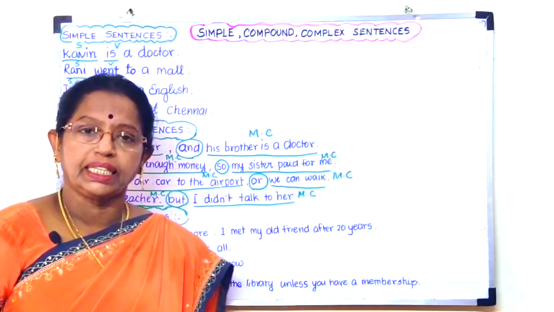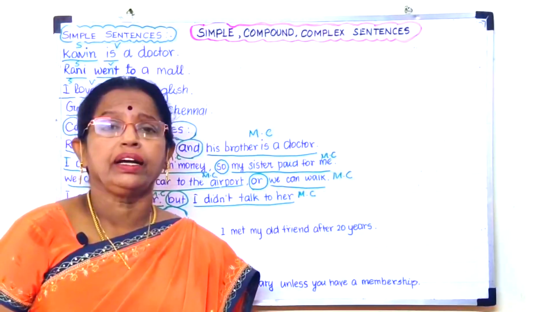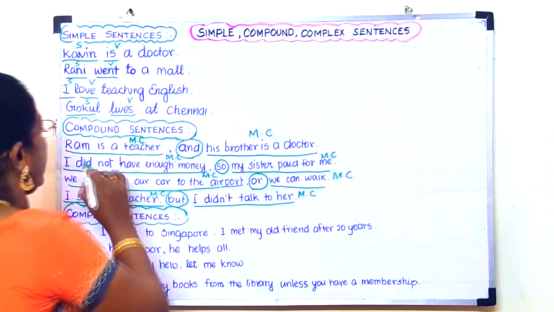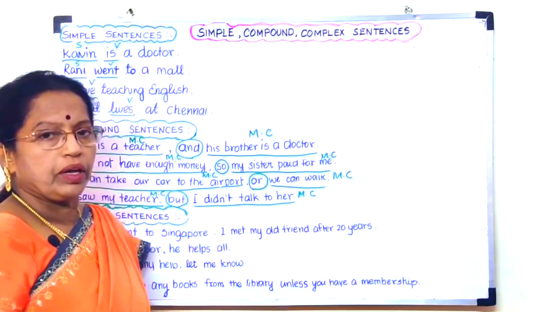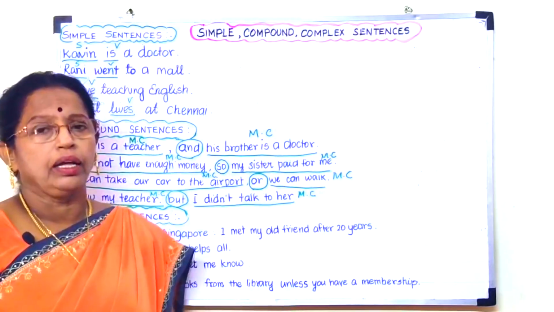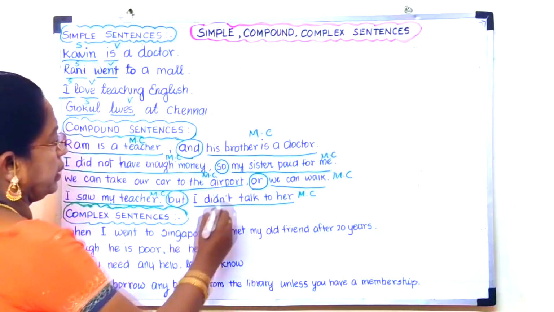A compound sentence has two main clauses. These two main clauses are connected by a coordinating conjunction. Okay, and then here, one more thing you just note. Here, at the end of the first clause, that is the main clause, we shall put a comma. That is before the coordinating conjunction. Before this conjunction, at the place where the main clause ends, we put a comma. You should note that also. Okay?